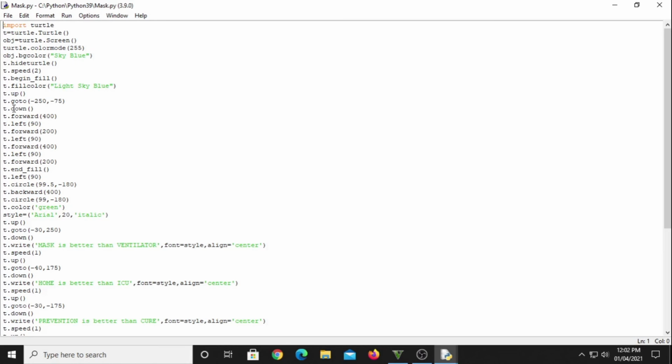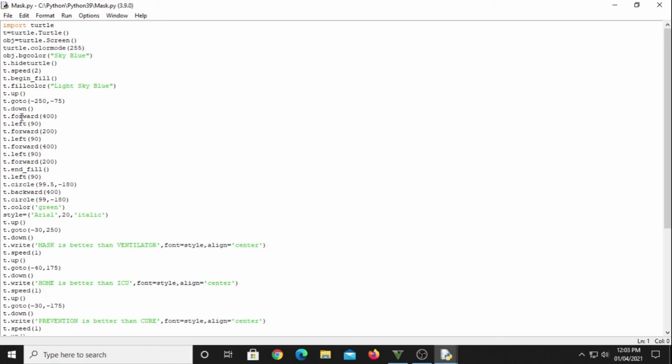The t.up will set the pointer to the upwards direction. The t.goto with minus 250 comma minus 75 are the positions of the turtle, so the turtle will go to that position. t.down will point the turtle towards the downward position.